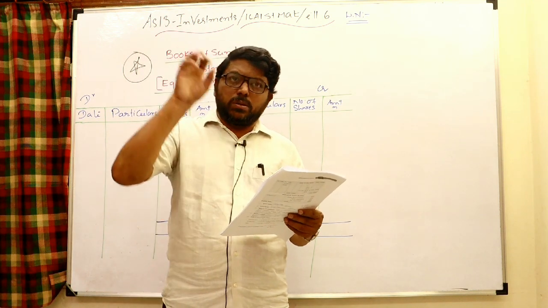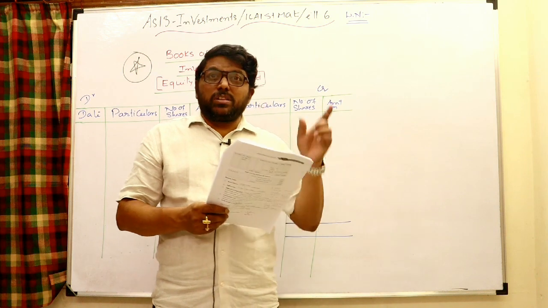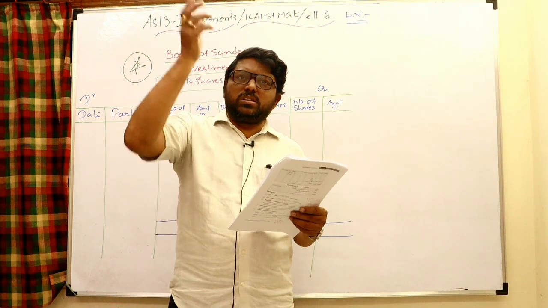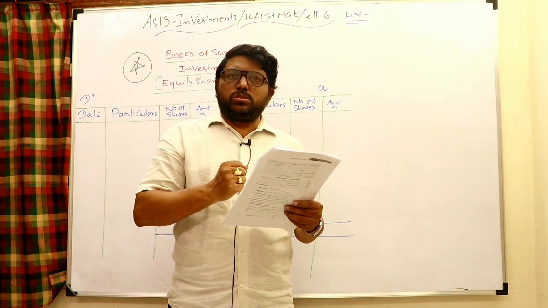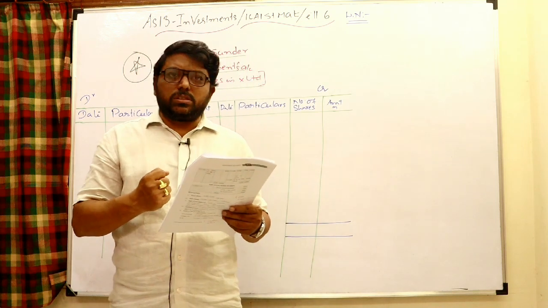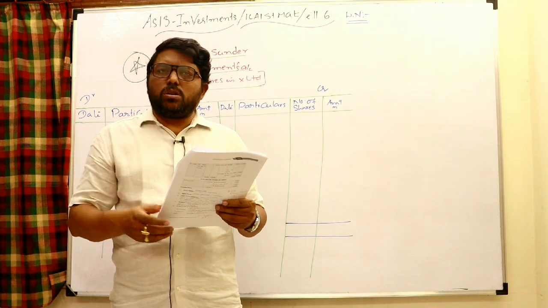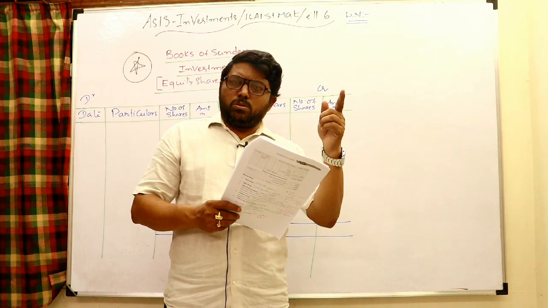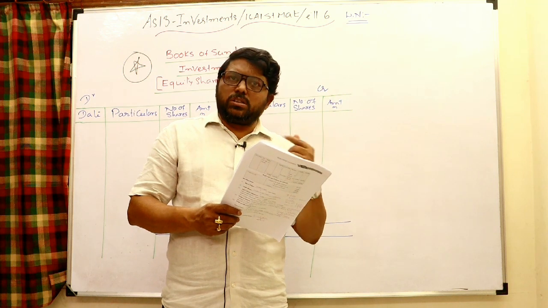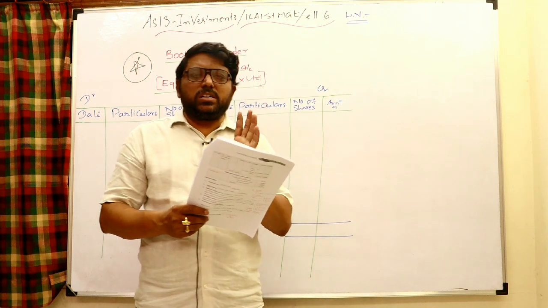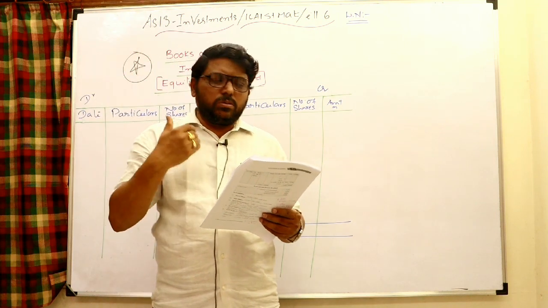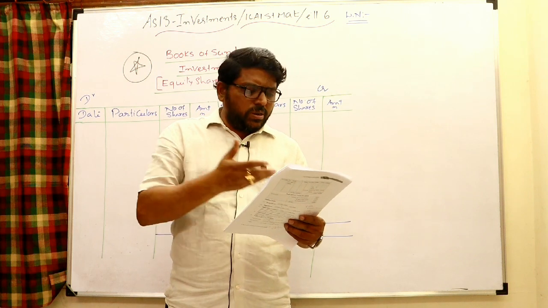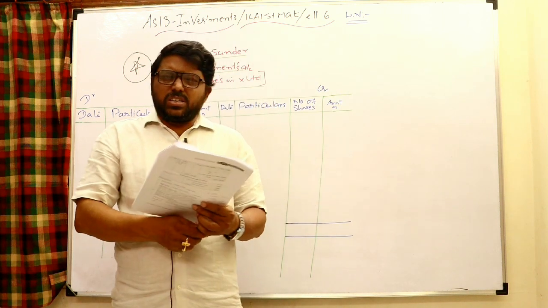The 5,000 shares we bought from somebody in the market during this year: for the period for which the dividend was declared by the company, we were not the owner, somebody else was, but we purchased them during this year. The dividend you receive on these is called pre-acquisition dividend. For the period for which the dividend was declared, somebody else was the owner, but at the time of declaration we are the owners, so we received the dividend, but it is not our dividend, it is somebody else's. That is called pre-acquisition dividend, and it is used to reduce the cost of investment. It is mentioned the same way. See how simple it is to solve.